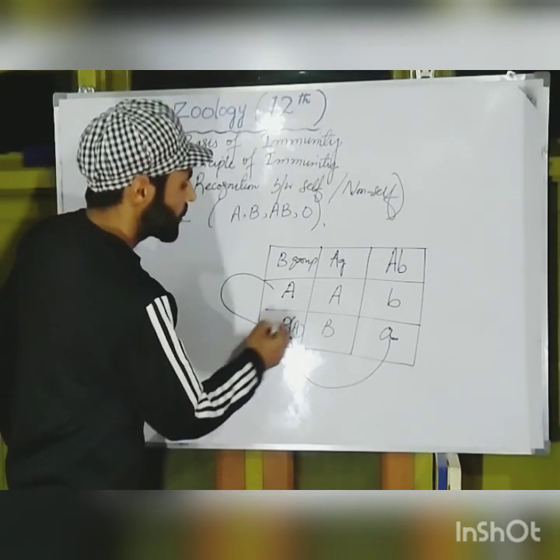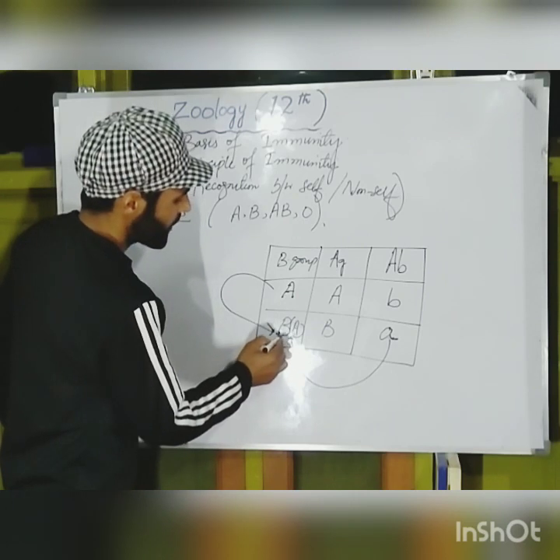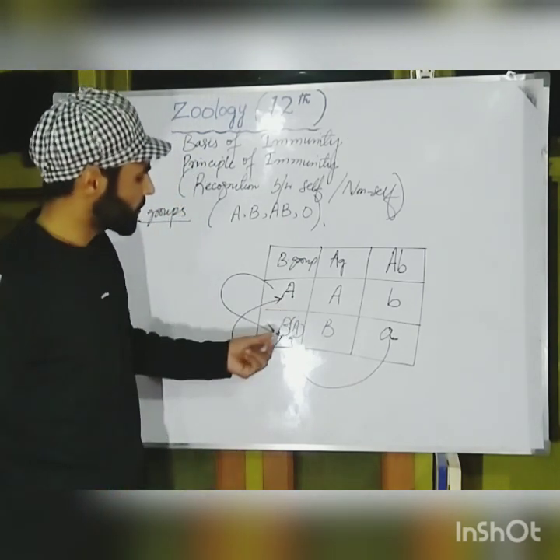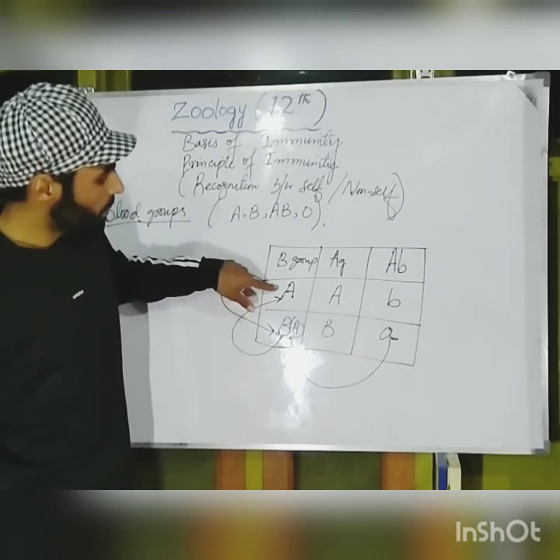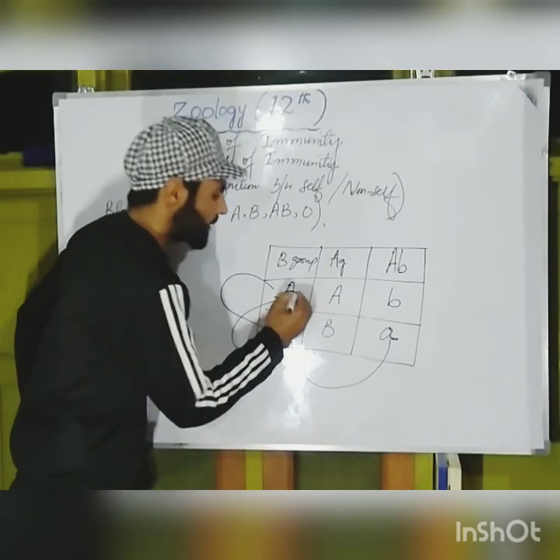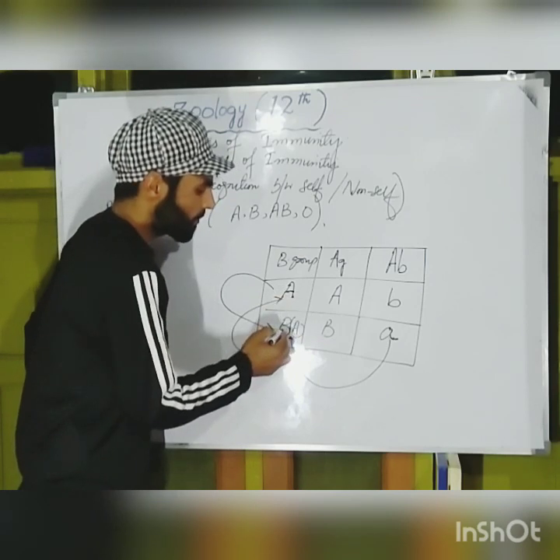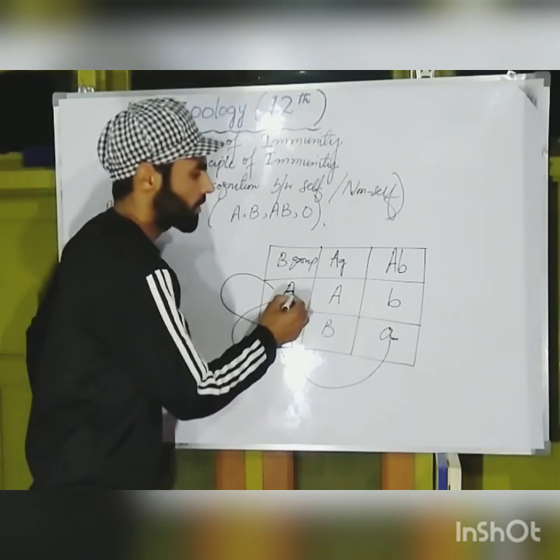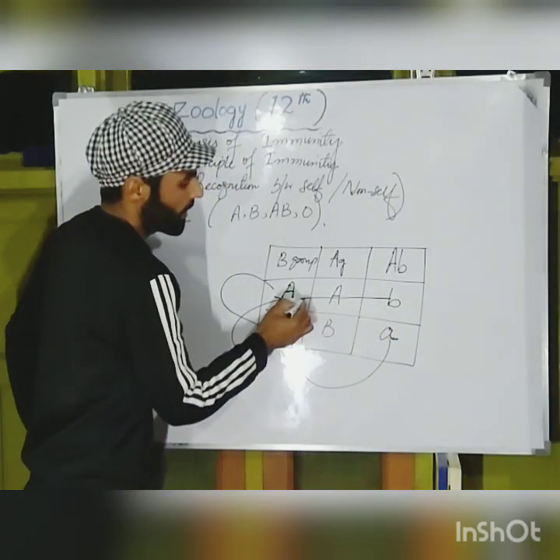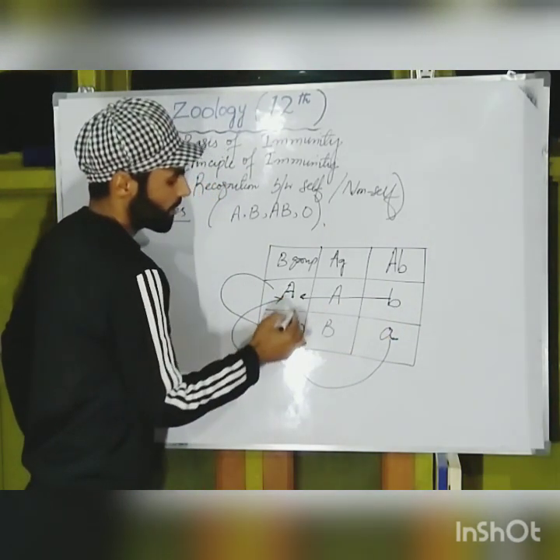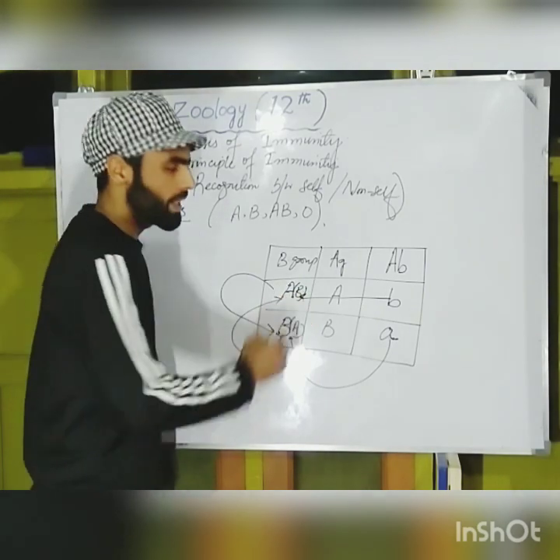Okay? And if we try to transfer blood from a B blood group person to an A blood group person, here the RBCs of the B blood group person will be destroyed due to the presence of antibody B. Here antibody B will work against the B type RBCs.